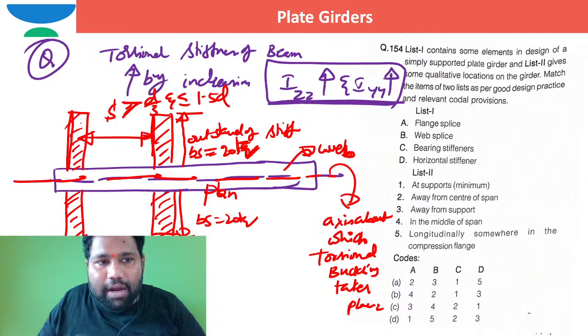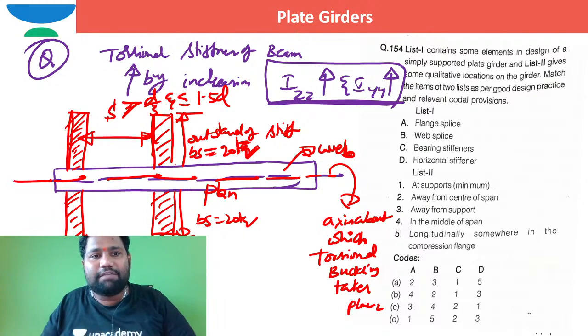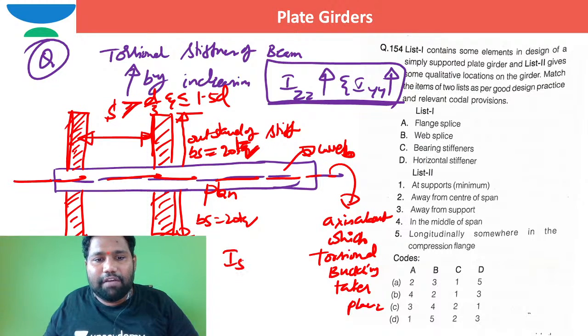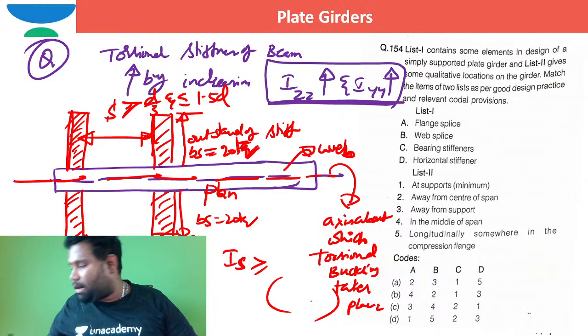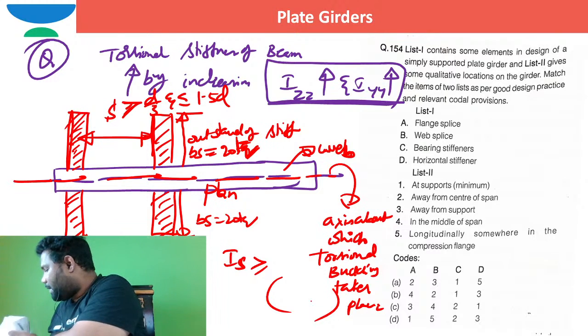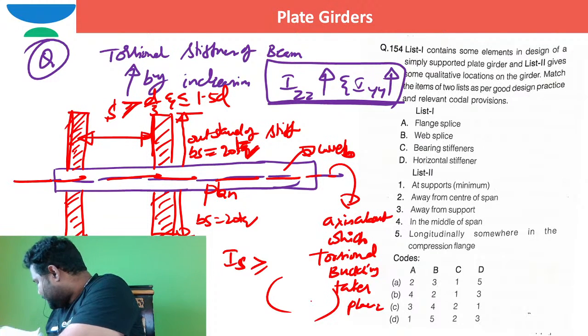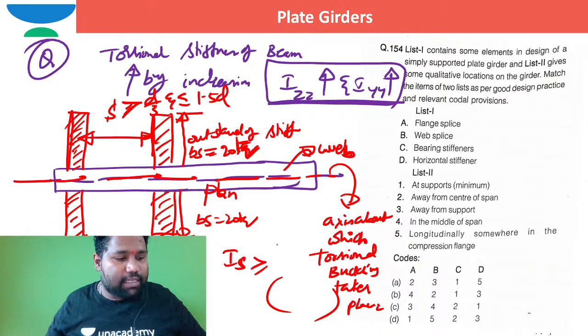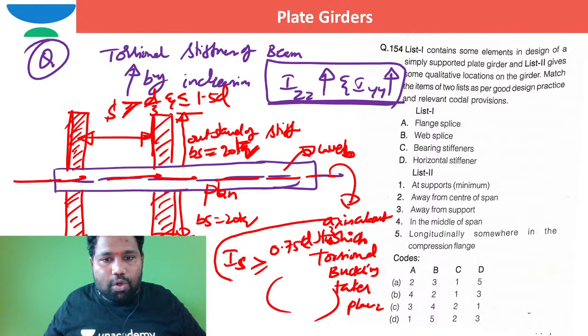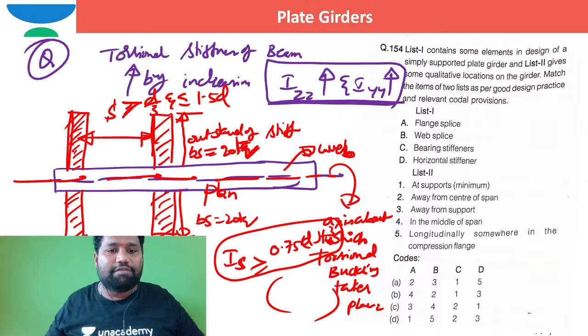If you provide these vertical stiffeners and angle stiffeners such that the moment of inertia of the stiffeners is more than the value prescribed in the code of practice, especially the minimum moment of inertia of the stiffener, when IS is greater than or equal to 0.75 times d times TW cube, you achieve this moment of inertia of the stiffener, IS.